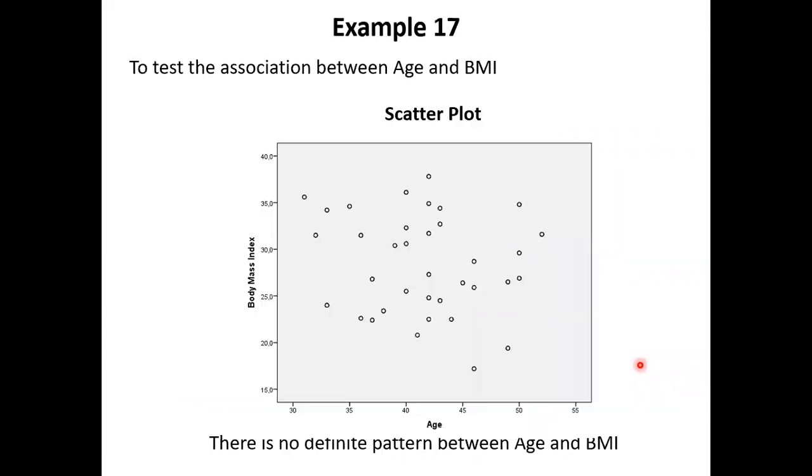All right. Example 2. What's the objective? Age and BMI. You put a scatter plot, age versus BMI. What's the conclusion based on this? No connection. There's no definite pattern between age and BMI. Looks like there's no association.